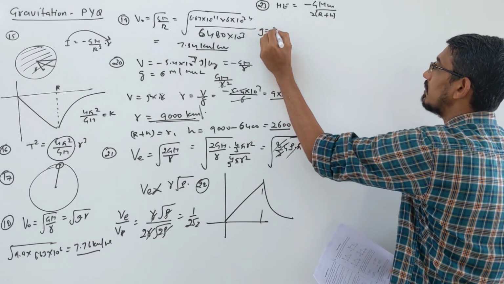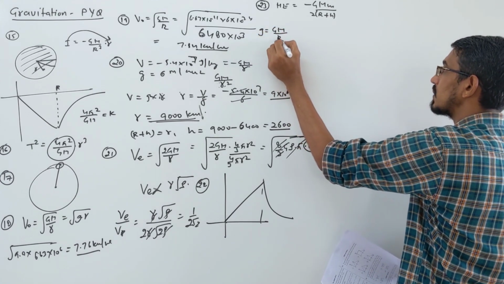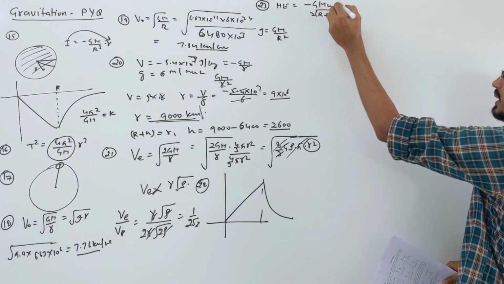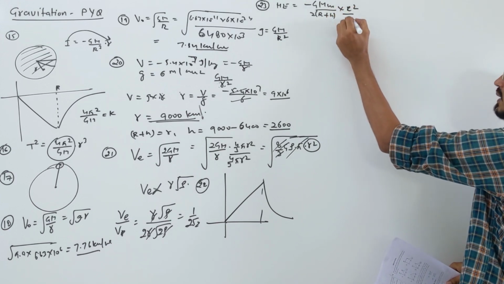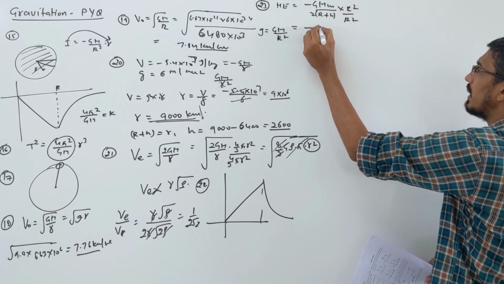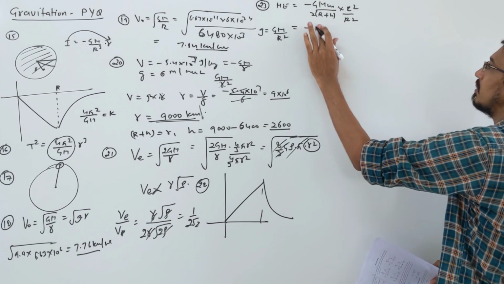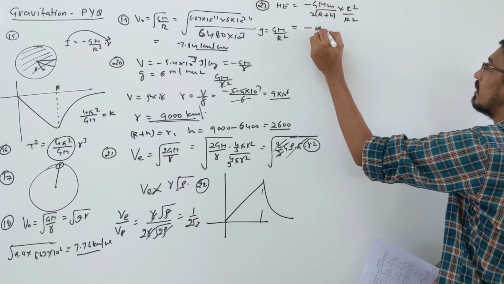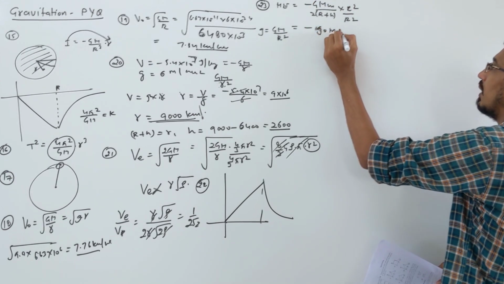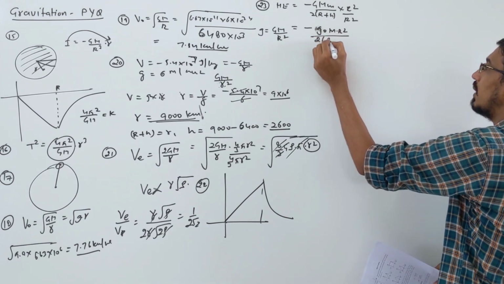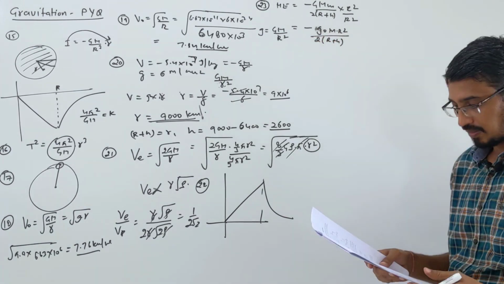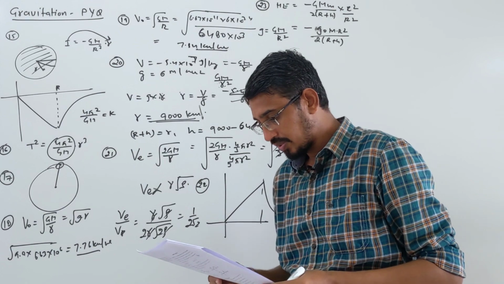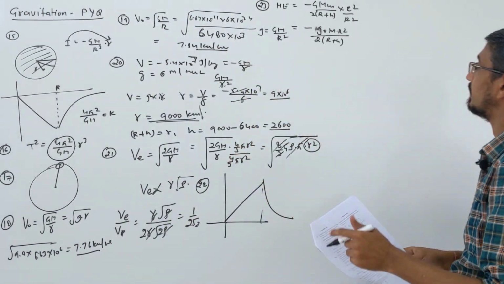You know, it is nothing but GM by R square. So GM over there you need to multiply by R square and divide by R square. So you get minus, sorry, GM by R square becomes g naught, so g naught m r square divided by 2 into (r plus h). That will be your answer simply. So this is a very simple question. This is given in the fourth option. This is the correct answer.